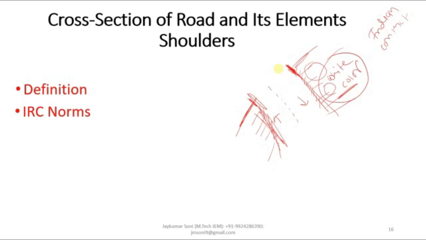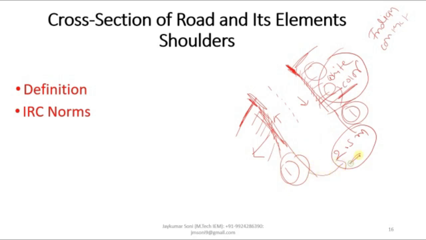Now the IRC norm states that the minimum cumulative width of this shoulder is 2.5 meters. It means the summation of this segment and this segment should be a minimum of 2.5 meters, and it is used for a number of purposes, like the repair of broken down vehicles. You can use this particular segment. For slow moving vehicles, if you want to overtake another vehicle, then you have to use this particular shoulder space.